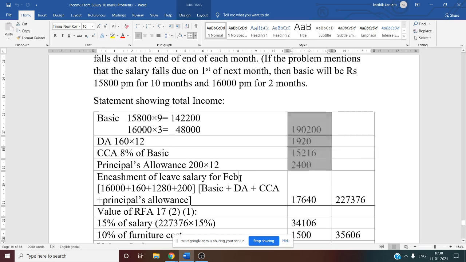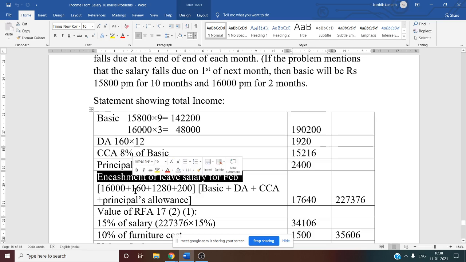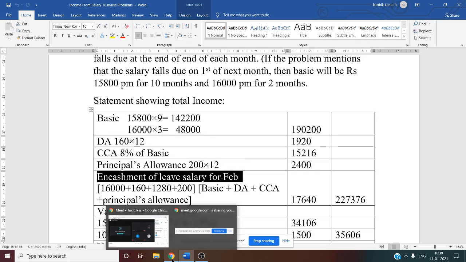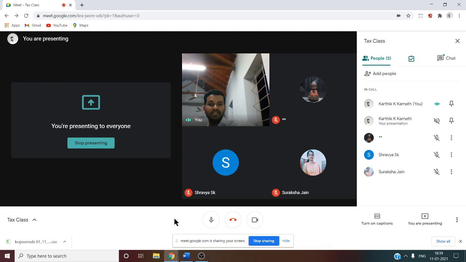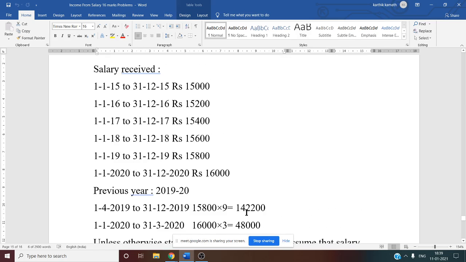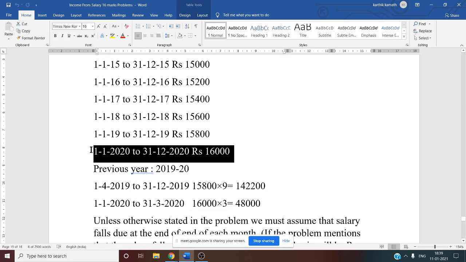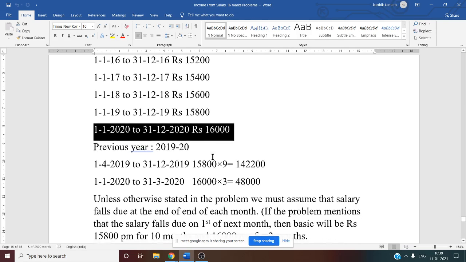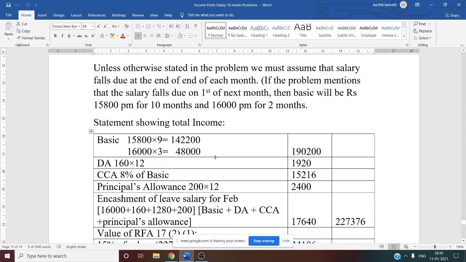But here they have said encashment of leave salary for only February. So February means in which year's February are they talking about? Can you tell me? February 2020. Yes, 2020 February. So salary for 2020 February is how much? See this, in the year 2020 salary is 16,000. So every month he will draw 16,000 salary. So 16,000 we have to consider.